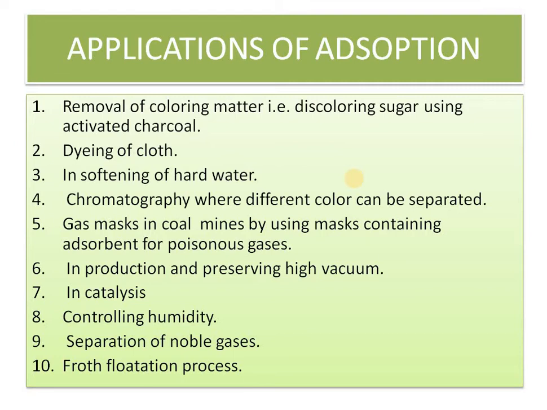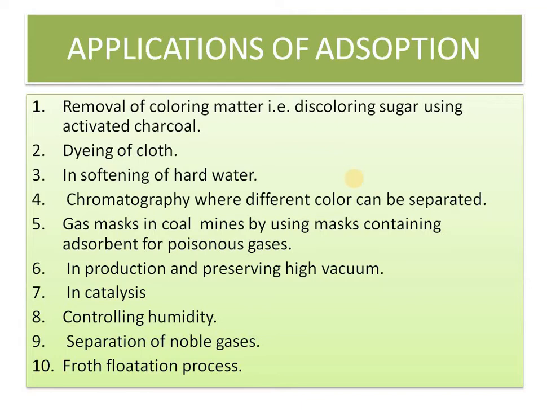Softening of hard water: water softeners are added, and the manufacturer of an automatic machine also recommends a softener, because adsorption is involved. Chromatography, where different colors are adsorbed and separated, which you did in +1 in an experiment, is also a part of adsorption.